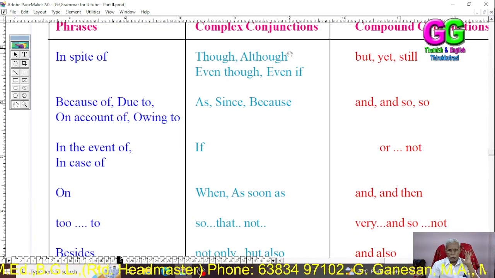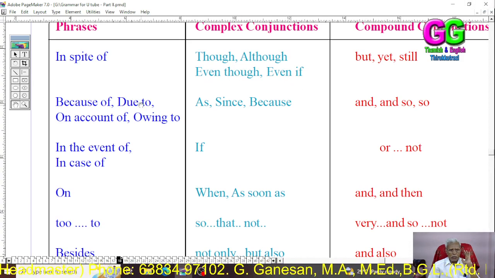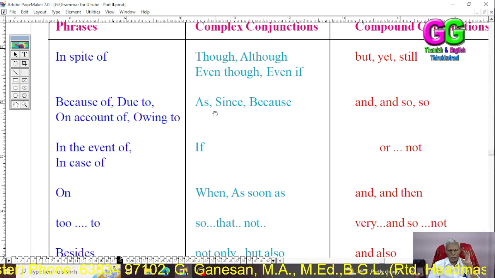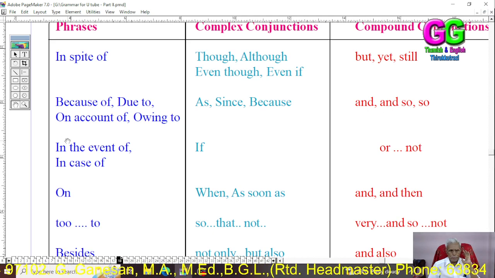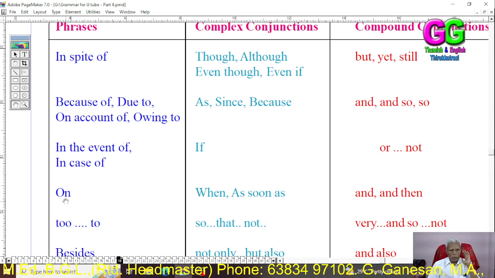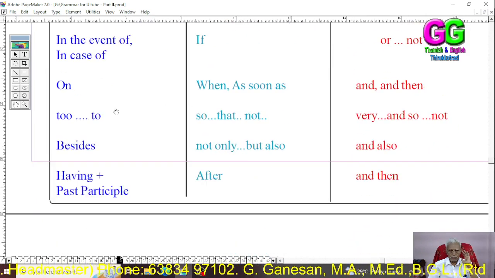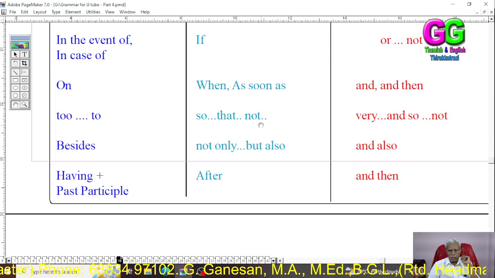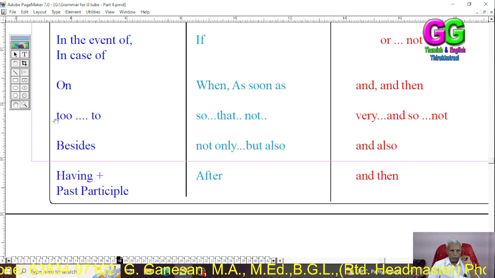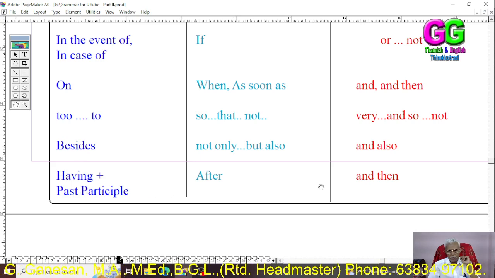In spite of: though, although, even though; compound: but, yet, still. Because of, due to, on account of, owing to: since, because, complex conjunctions; compound: and so. In the event of, in case of: complex conjunction if; compound: or not. On phrase: on, etc. When: as well as, compound and then. To phrase: so that, not complex; very and so, not compound. Besides, not only but also: and so. Having plus past participle: after, and then.